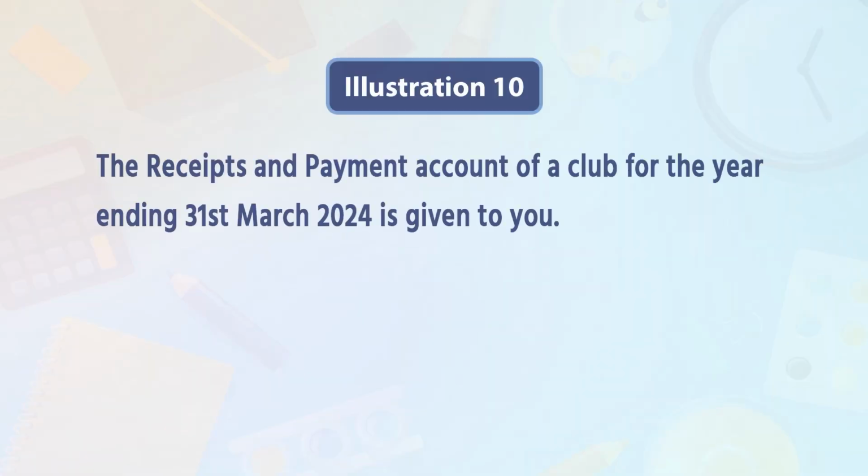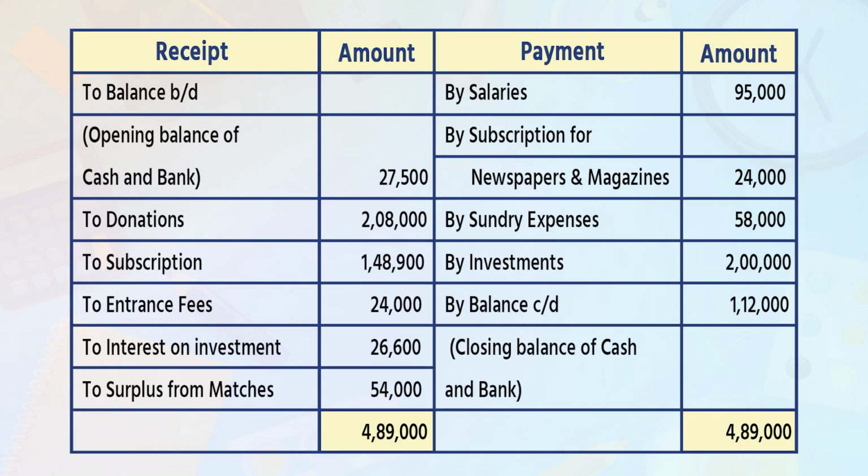Now let us see another question of the same type with some modifications. Illustration 10. The receipt and payment account of a club for the year ending 31st March 2024 is given to you.